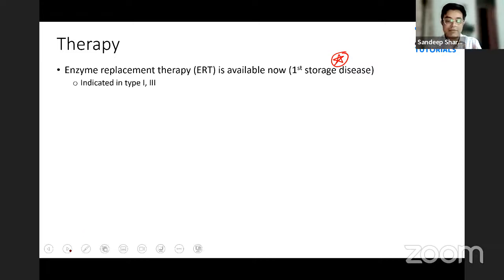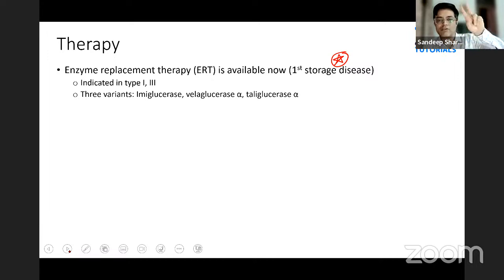Next, enzyme replacement therapy is available for type 1 and type 3. Unfortunately, for type 2, most of them have a very poor prognosis. 3 variants of enzyme replacement therapy are available. तो यहाँ पर हमारा आ गया pharmacology, new drugs. What are the types of enzyme replacement therapy?